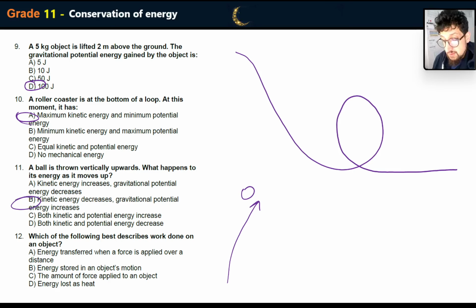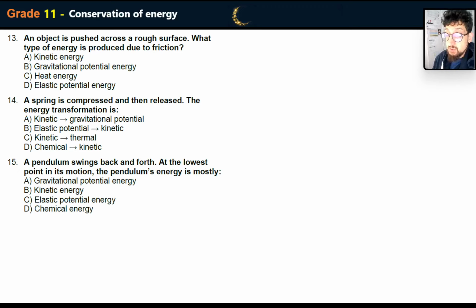So it's B. Which of the following best describes work done on an object? Work is equal to force times displacement. Work is energy transferred when force is applied over a distance. Yeah. Remember that work is also equivalent to the change of energy, and so that makes perfect sense. Right. Moving on. An object is pushed across a rough surface. What type of energy is produced due to friction? Thermal energy. So there's a lot of heat energy being produced, obviously, when you face resistance.